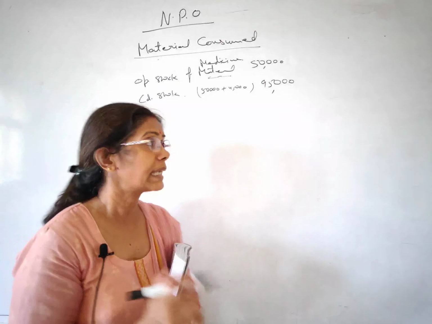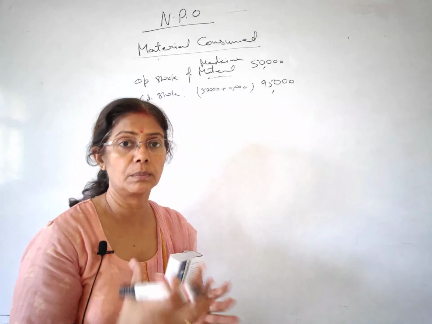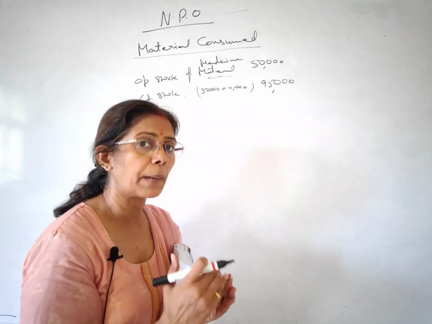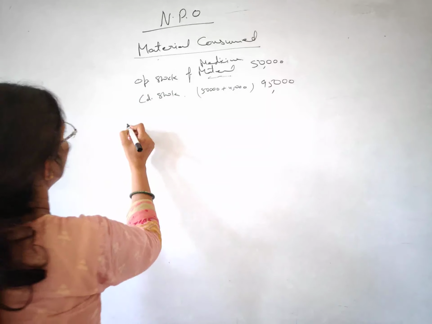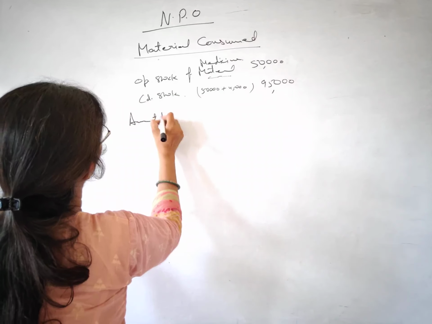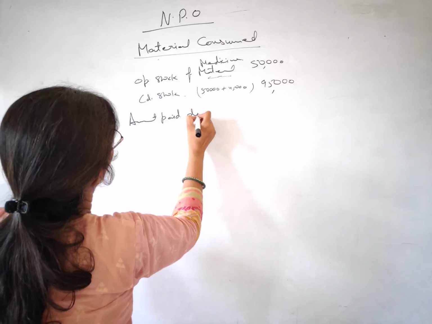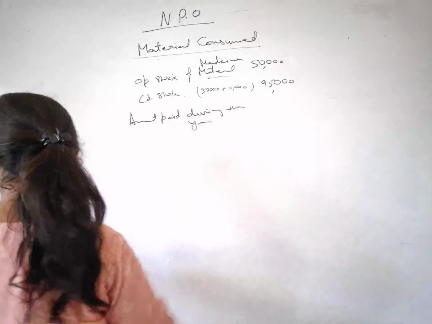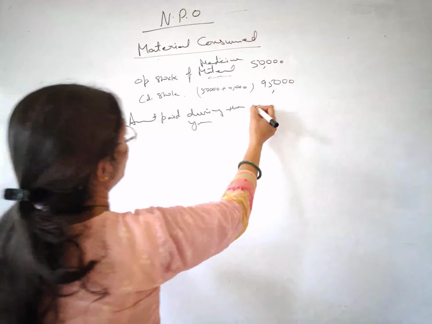Next, it says amount paid for medicine during the year. Students, as I used the word purchase, material purchase, this is the same thing: the amount paid, that you have paid this amount. Amount paid during the year is 2 lakh rupees.